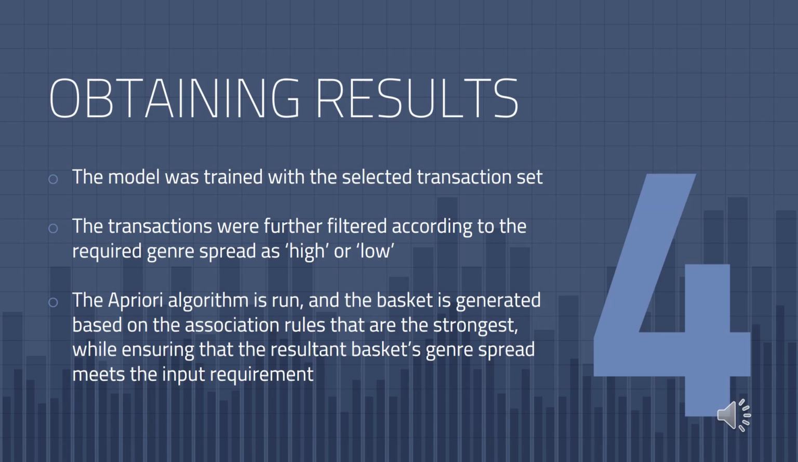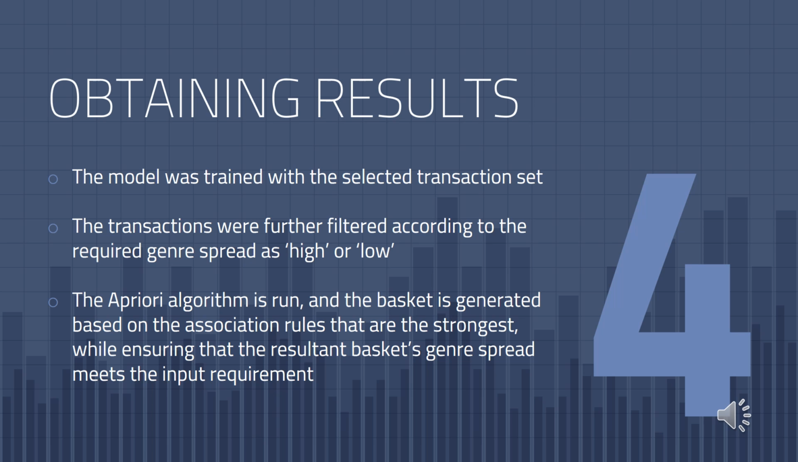A subset of the transaction set was created based on which transactions were in the input range of genre spread. After running the apriori algorithm, the association rules with the highest values of support, confidence, and lift were chosen, and the basket was generated while taking into consideration the required genre spread.